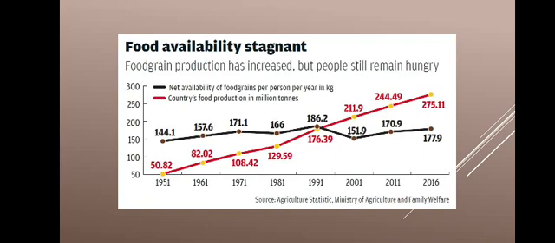The food production has increased drastically, but the net availability of food grains per person per year has decreased. At first this difference is very low, but in 1991 they are joined, but after that again the food availability decreases even if the production is increased.